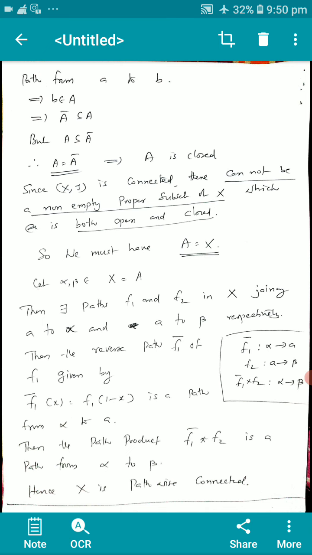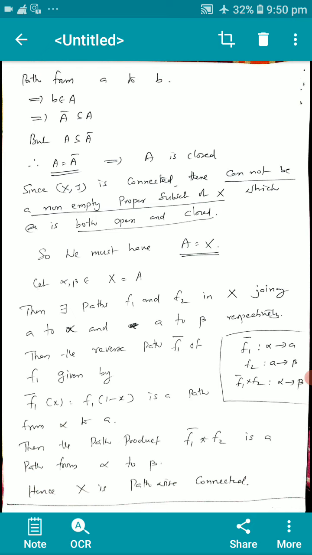This implies B is in A, or A closure is a subset of or equal to A. But actually we know A is always a subset of or equal to A closure. So from these two we can write A equal to A closure, or A is closed. So we have proved A is open as well as A is closed. Since X is connected, there cannot be a non-empty proper subset of X which is both open and closed. So we must have A equal to capital X.